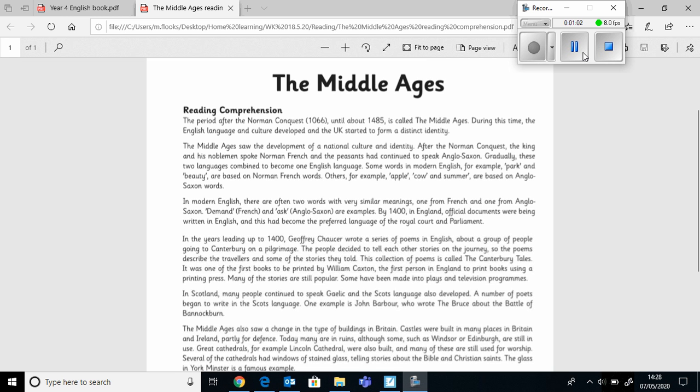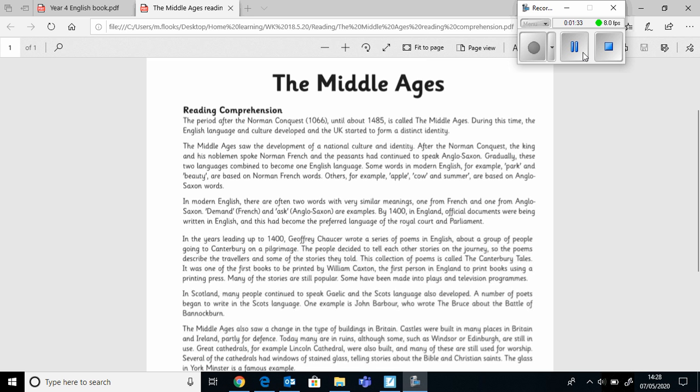By 1400, in England, official documents were being written in English, and this had become the preferred language by the royal court and parliament. In the years leading up to 1400, Geoffrey Chaucer wrote a series of poems in English about a group of people going to Canterbury on a pilgrimage. The people decided to tell each other stories on the journey, so the poems describe the travellers and some of the stories they told. This collection of poems is called the Canterbury Tales.